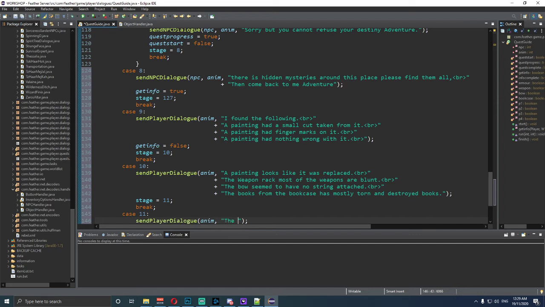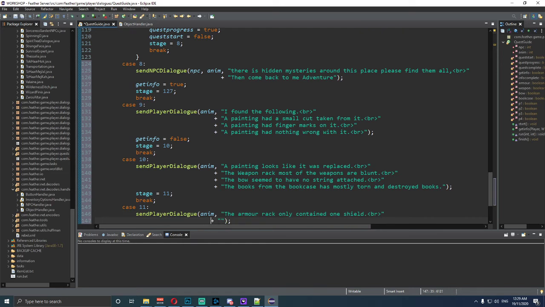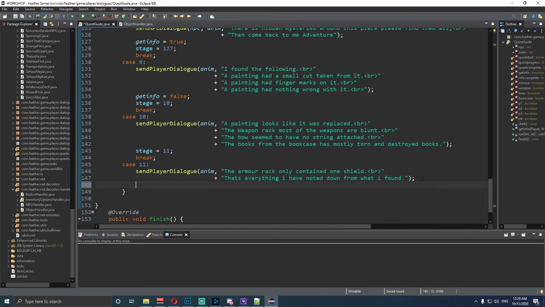And we're going to say the armor rack only contained one shield. Oops, shield. And then we're going to break line. Make sure we put a dot at the end. Press enter. Bring this across. And we want to say that's everything I have noted down from what I found. Dot. Okay. Control S. We want to say stage 12.